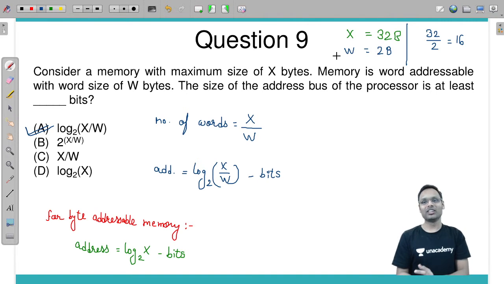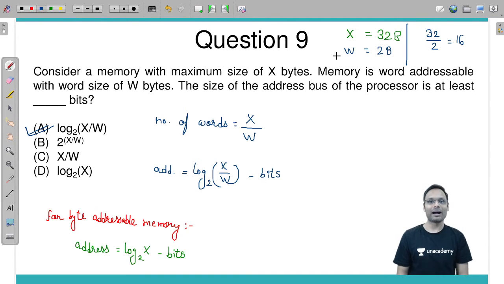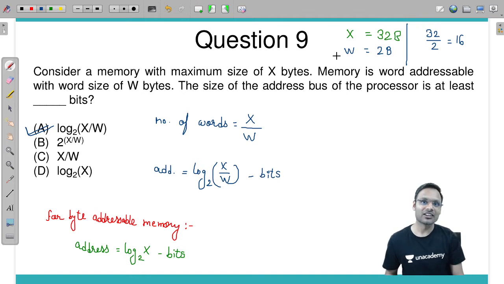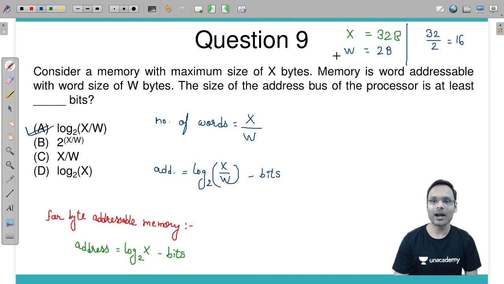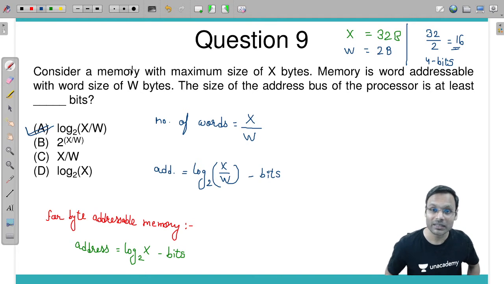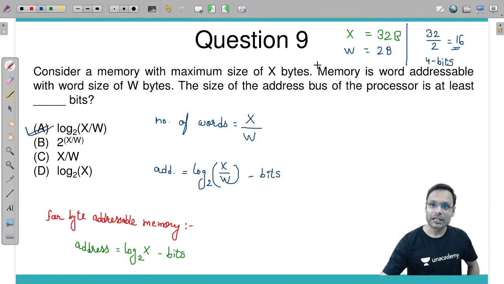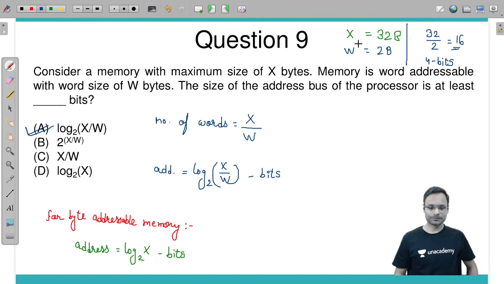This address will require how many bits in binary? If I want to give 16 addresses in binary, how many bits are required? 4 bits of address will be required, which is nothing but log of 16, and 16 is nothing but X divided by W. So log of X divided by W, option A, is correct for the word addressable memory. And for byte addressable memory, we have 1 byte, 1 address. That's why log of 32 will work.